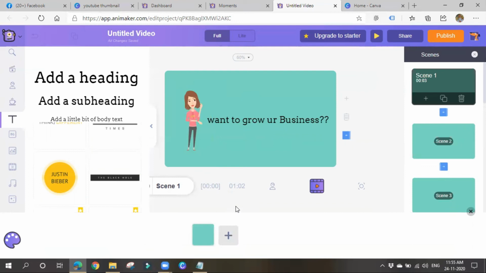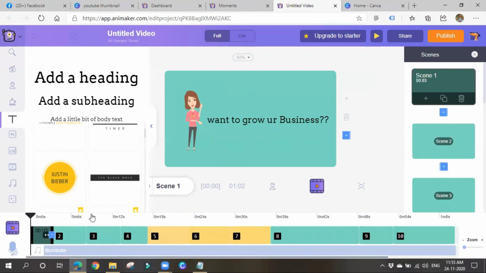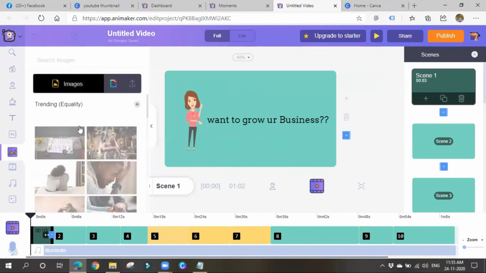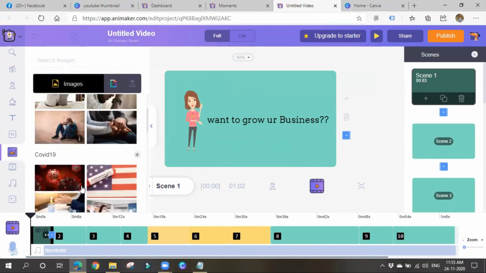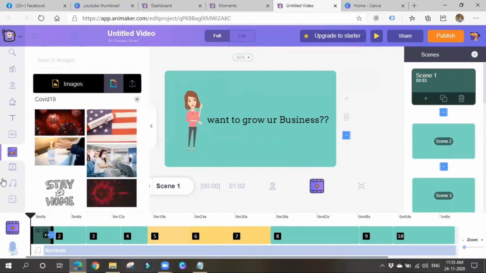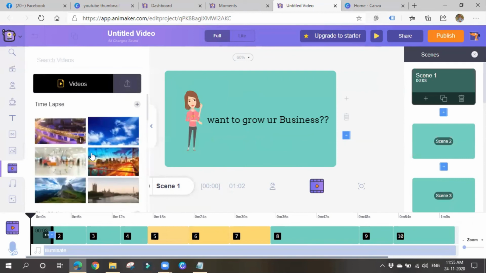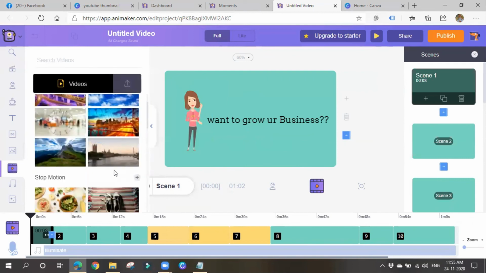You can also add music again, guys. You can add music also. So very good. There are many things. You can add images if you want. You can upload your own images also. So here there is an upload option. You can add videos directly. If you want any videos, you can add them also.